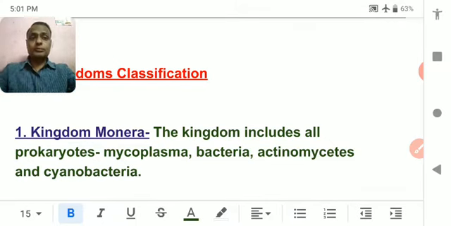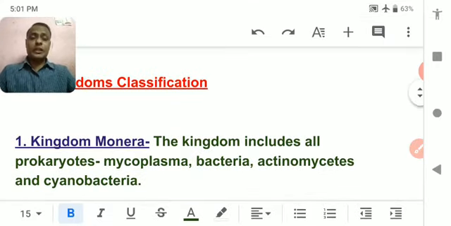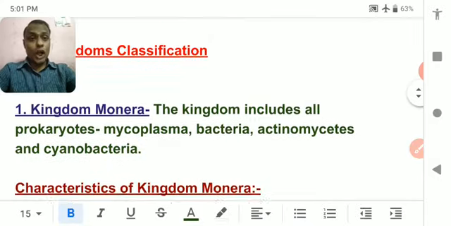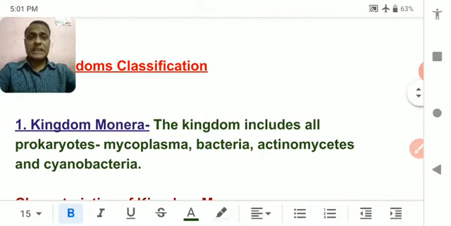So, which kind of organism has been included in this kingdom? Many unicellular organisms which are prokaryotic, meaning those organisms which have no true nucleus in their cell, although they all are unicellular.